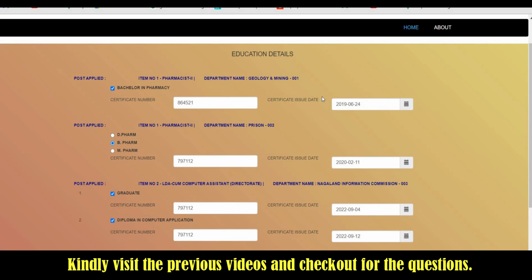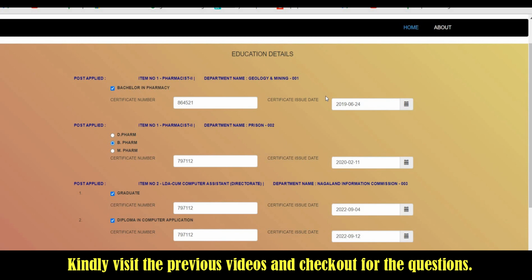I have not clicked the final submission or not yet done with the payment process, but why can't I change my photo and signature? This might be because of the network problem or with the system itself. So you can click on modify and do the changes in your photo or signature.